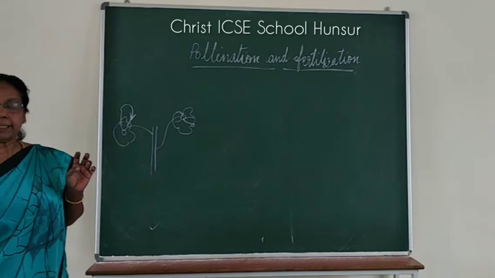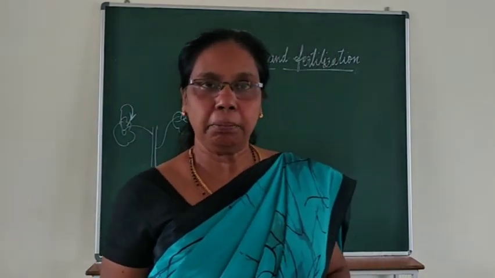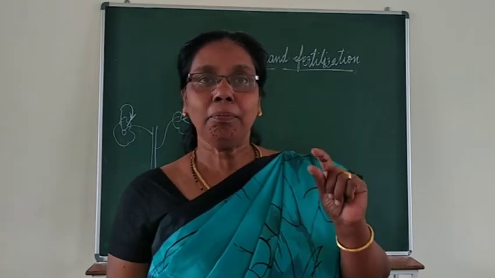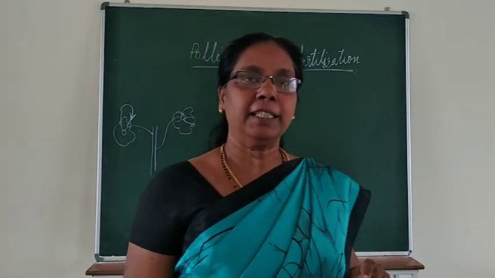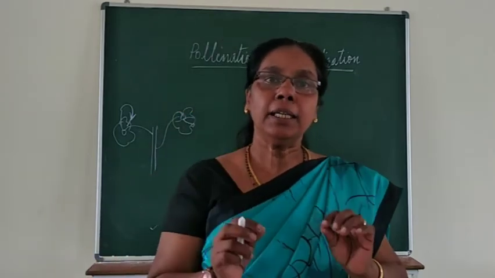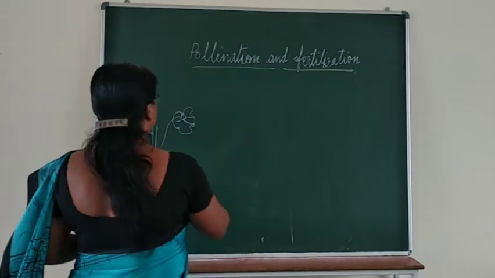It is called autogamy. Autogamy means the transfer of pollen grains from a flower's anther to the same flower's stigma.